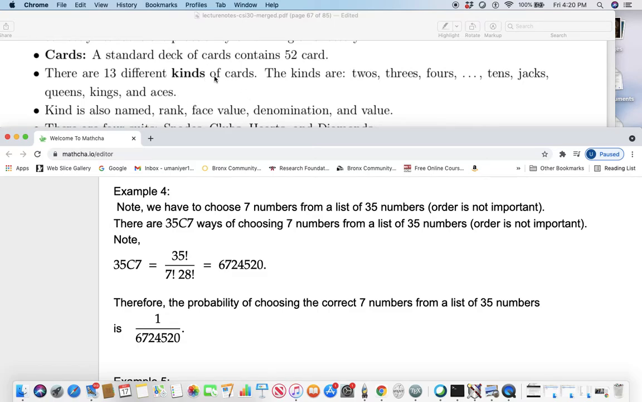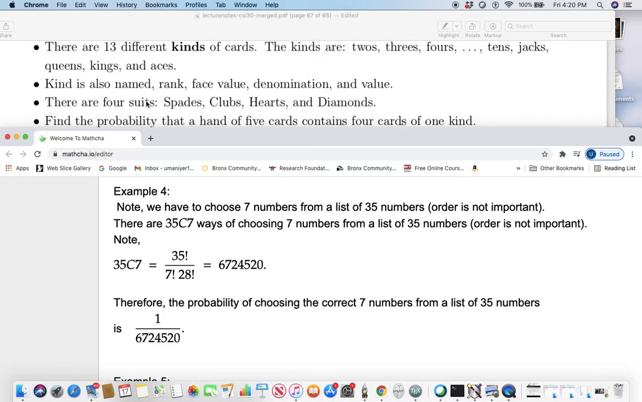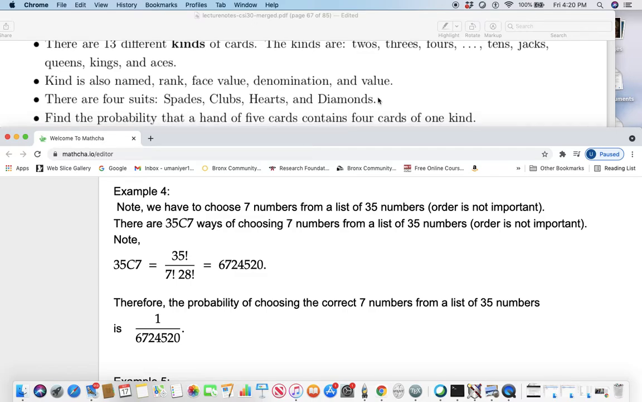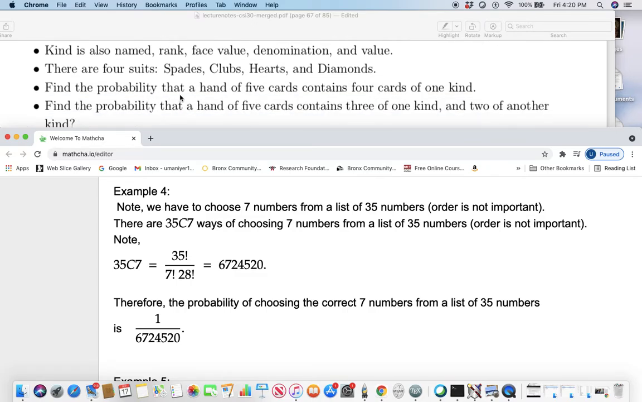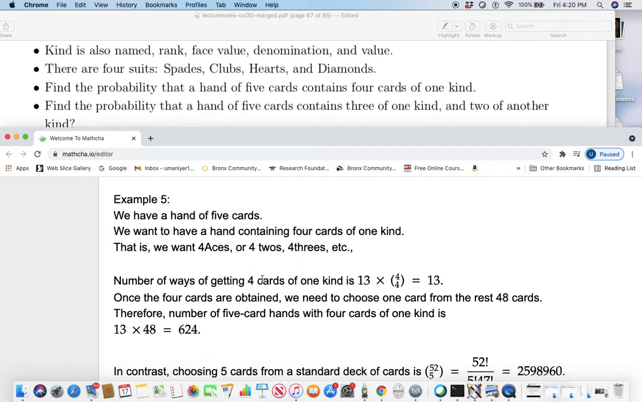Kind is also named rank, face value, denomination, and value. These are different names for kind. Suits. The suits are spades, clubs, hearts, diamonds. Okay. Find the probability that a hand of 5 cards contains 4 cards of one kind.